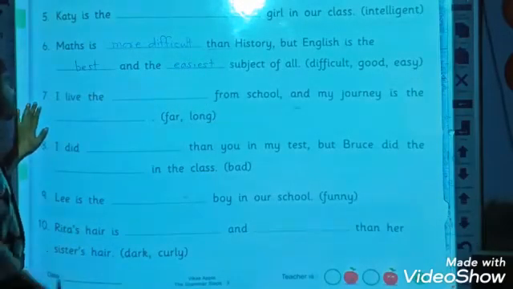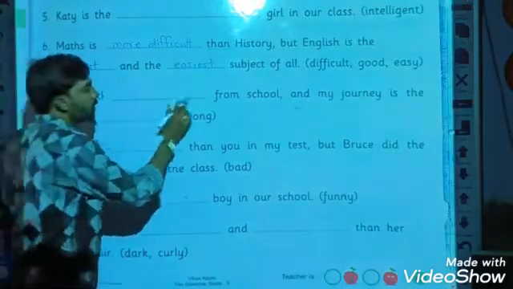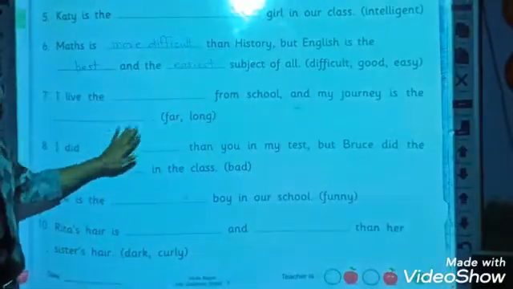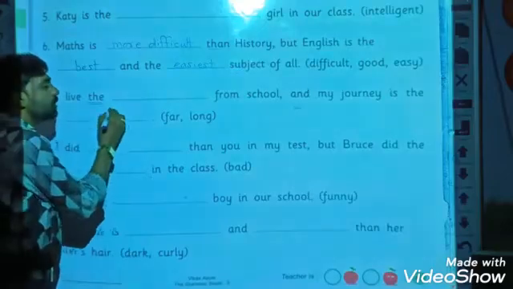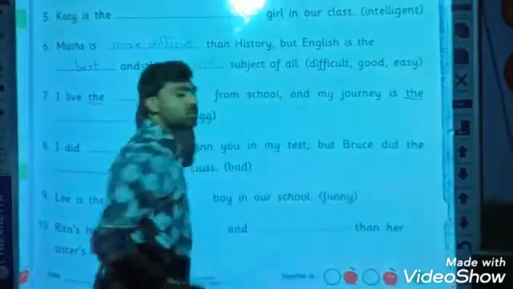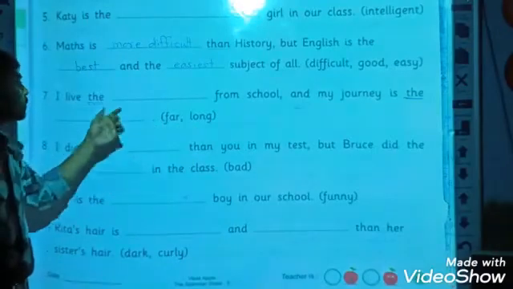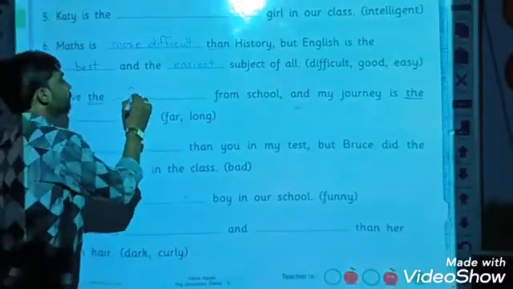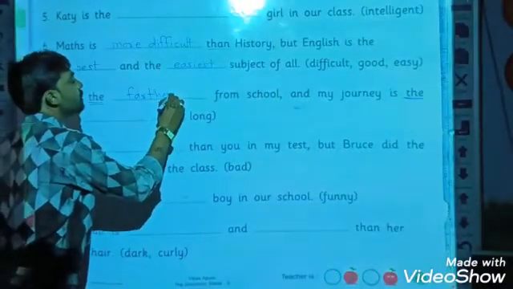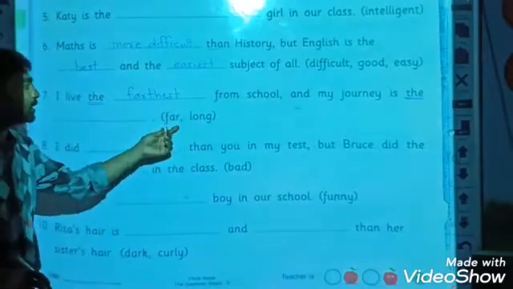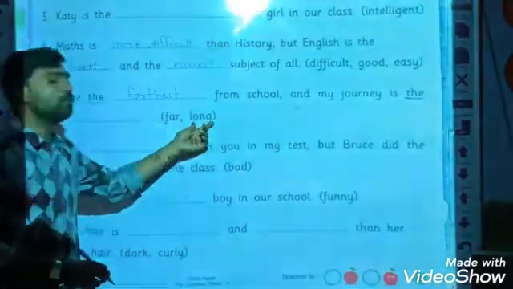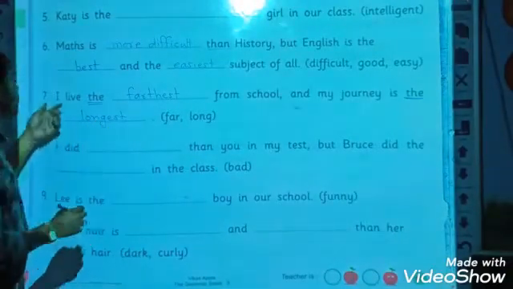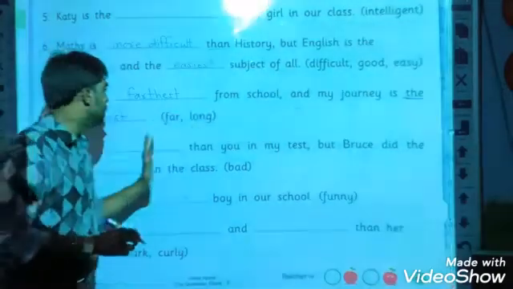Now let's see the seventh sentence: I live the dash from school, and my journey is the dash. So two adjectives we have to use here, and before the blank spaces the is given. It means we should use the superlative form of the given adjectives. The first adjective is far, and its superlative form is farthest, F-A-R-T-H-E-S-T. This one is an irregular adjective. Again, the superlative form of long is longest. So: I live the farthest from school, and my journey is the longest.